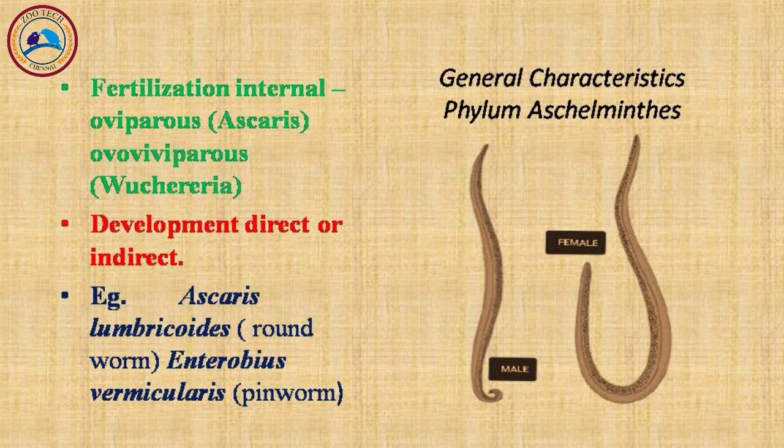So, we have seen the general characters of phylum Aschelminthes, in which the unique features are three. One is the syncytial epidermis. Second, they have a muscle layer of the body wall consisting of longitudinal fibers only; they do not have circular muscles. And the third one is the presence of a pseudocoel. I hope you are very clear with this phylum Aschelminthes. Soon I will be uploading a separate video on Ascaris lumbricoides.